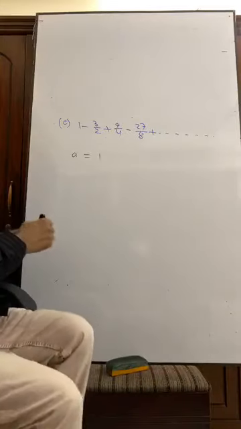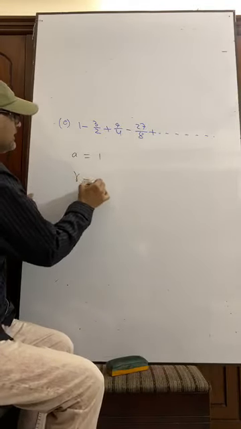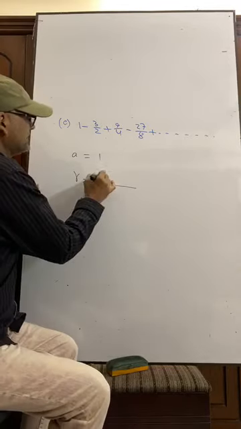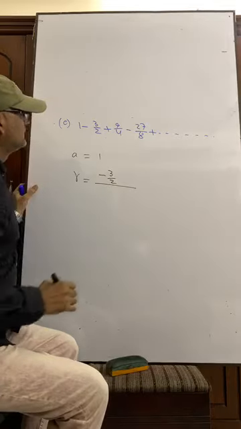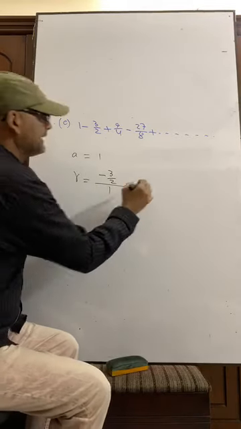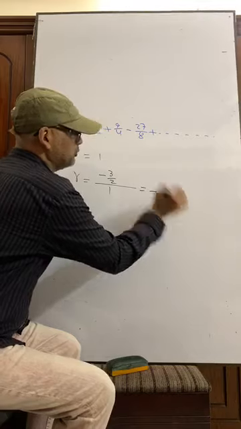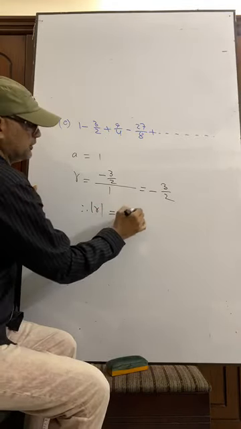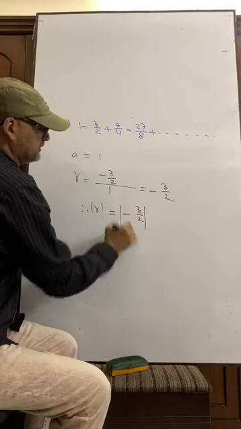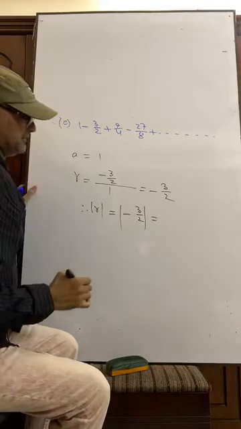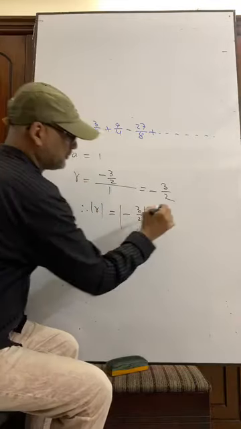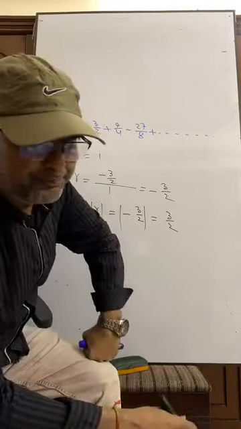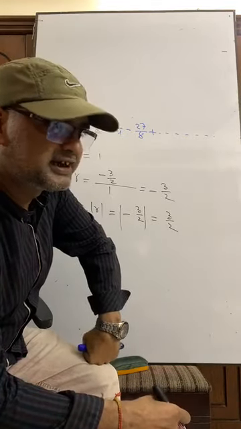Okay. What is R here? As I told you, second term by first term, that is equal to minus 3 by 2. So the absolute value of R is 3 by 2, that is 1.5. 1.5 means greater than 1.